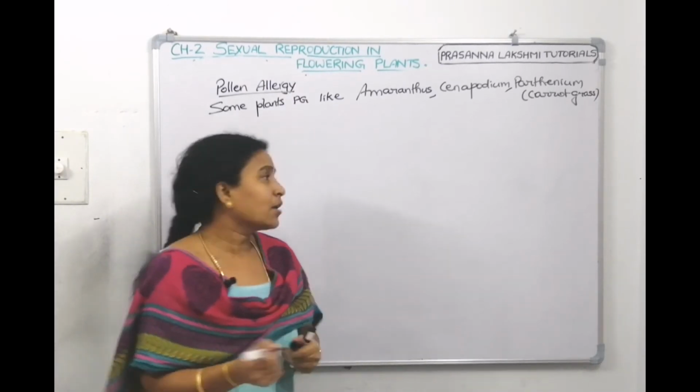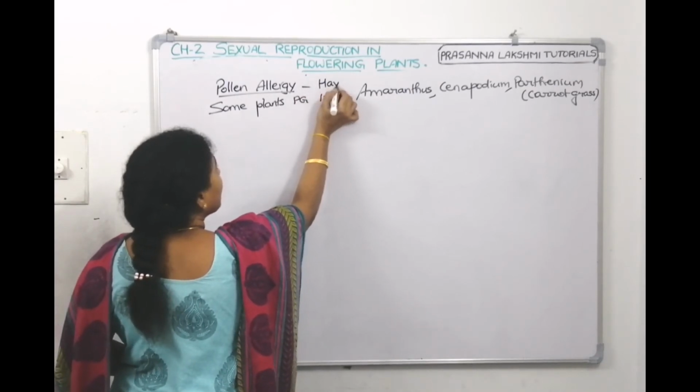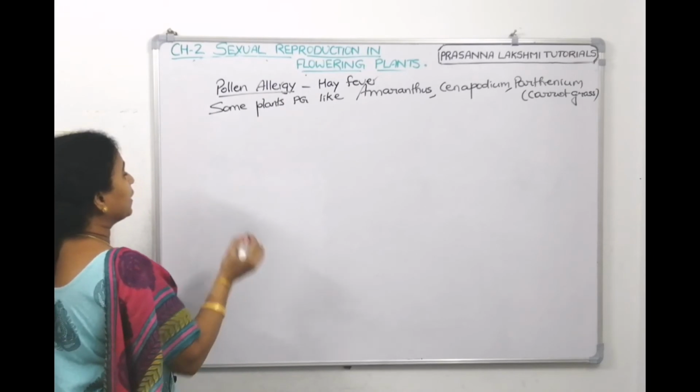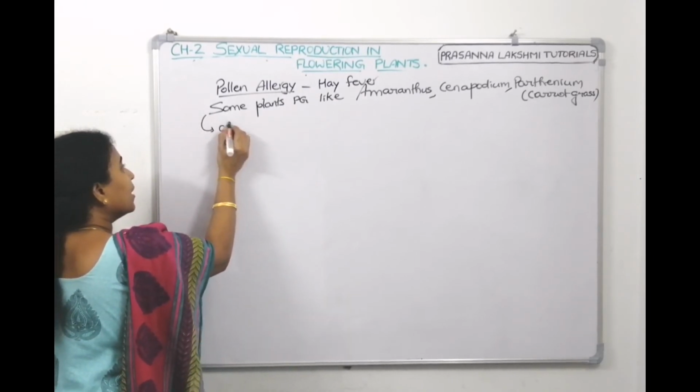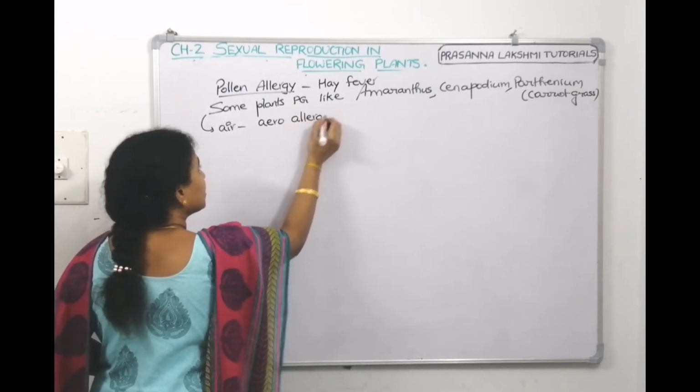So now, what do they cause? They cause pollen allergy. Pollen allergy is also called hay fever. They are released into the air and act as aeroallergens.